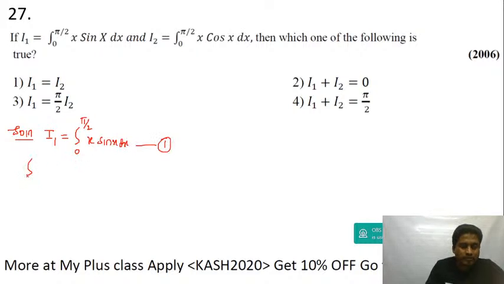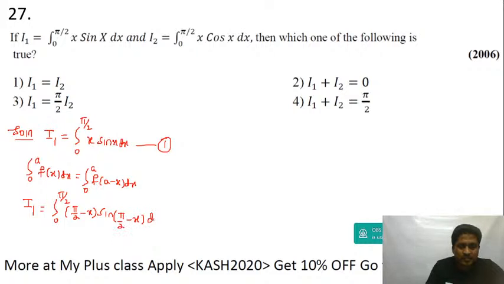I'm going to use the property integral 0 to a f of x dx is equal to integral 0 to a f of a minus x dx. Now I1 is equal to integral 0 to pi by 2. Upper limit minus x is pi by 2 minus x, and then you get sine of pi by 2 minus x, and then dx.